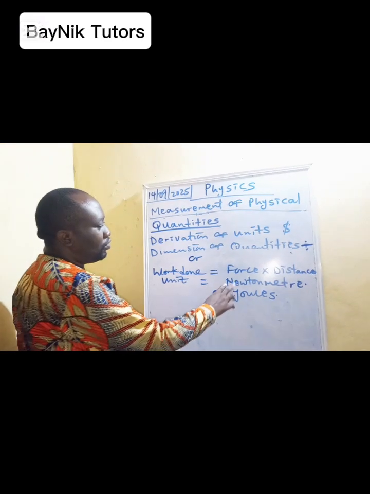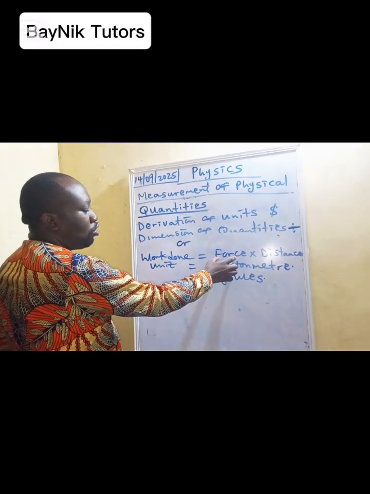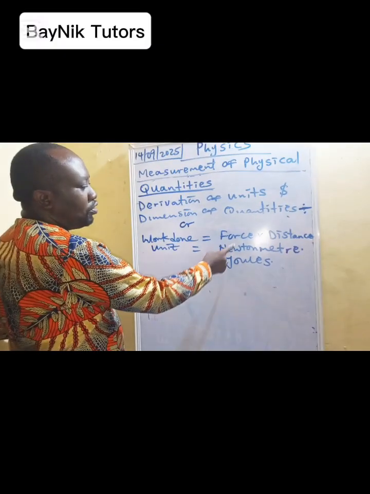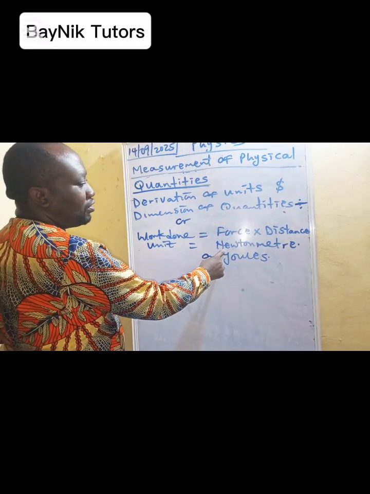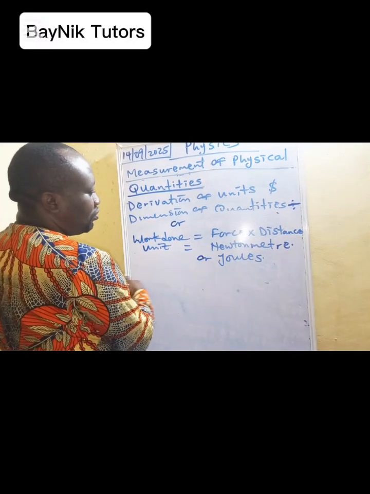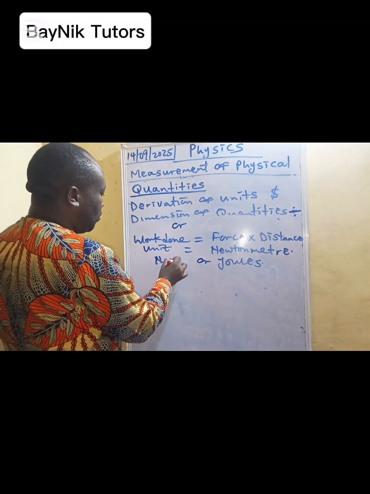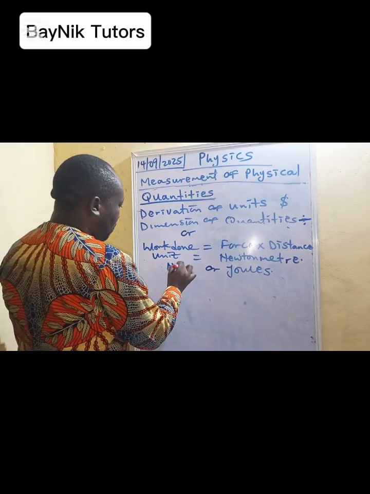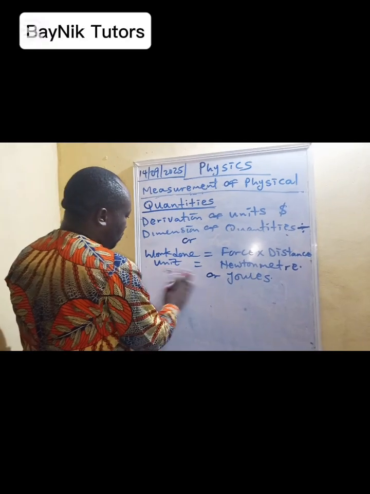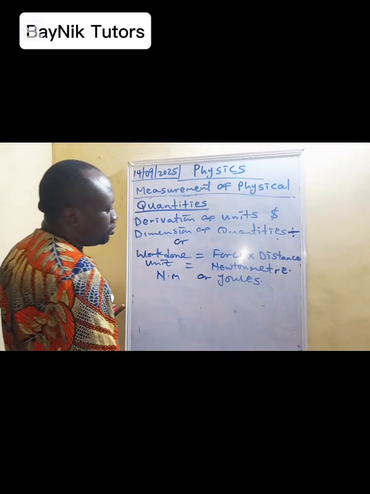The work done can also be illustrated as force times distance, without opening the force. You can write it in terms of Newton too. Force is named after Isaac Newton, then the distance in meter. So it can be Newton meter, N·m, or joules.